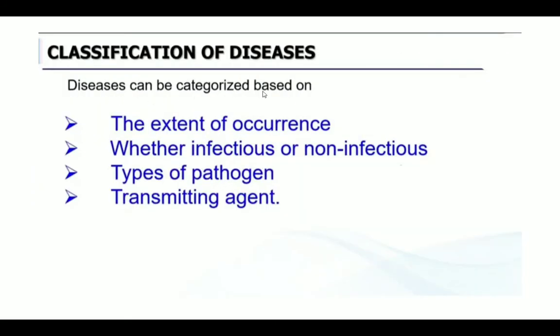The diseases are categorized based on the extent of occurrence, how it occurred, whether it is infectious or non-infectious, that means communicable or non-communicable, and the kind of pathogen, that means what kind of microorganism it is, and the transmitting agent, how it is getting transmitted from one person to the other, how it is spreading. Based on this only, diseases are categorized.